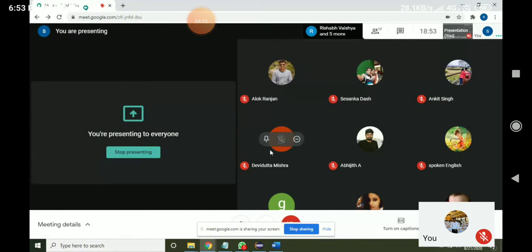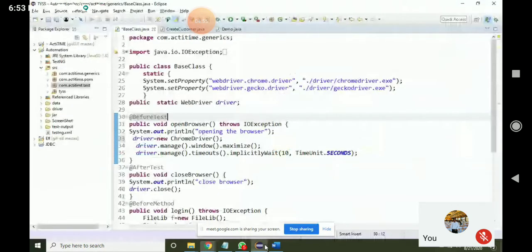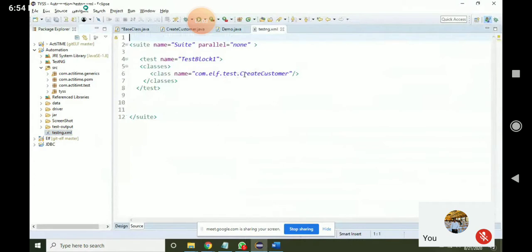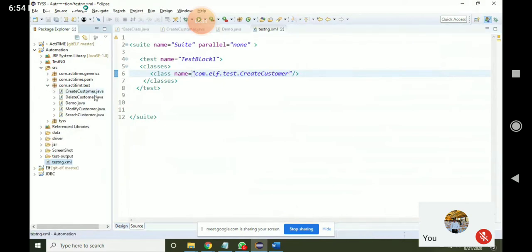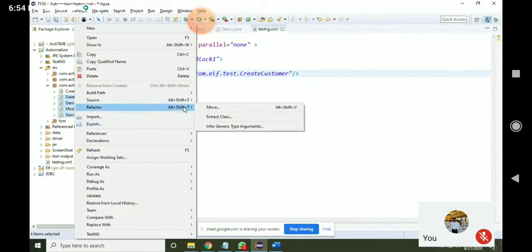For example, you know how to execute this framework. Double click on the test engine, then execute this test.xml. Here I have create customer. What is there inside the create customer? We'll see that. Go to com.actitime.test. One second, guys. Give me a minute.